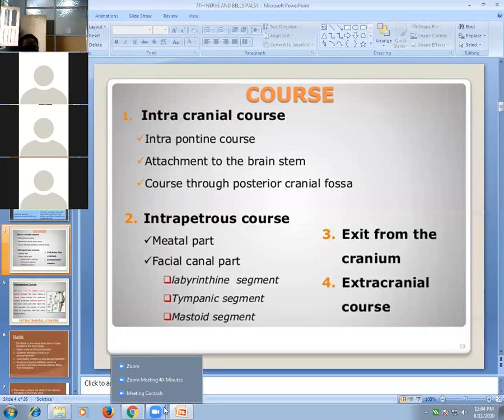So intracranial course, intrapetrous part, exit from the skull, and extracranial course. So divided into 4 parts. So intracranial course means origin from the pons and then entry into internal acoustic meatus, and then the course in the ear, then exit from the skull and extracranial course.